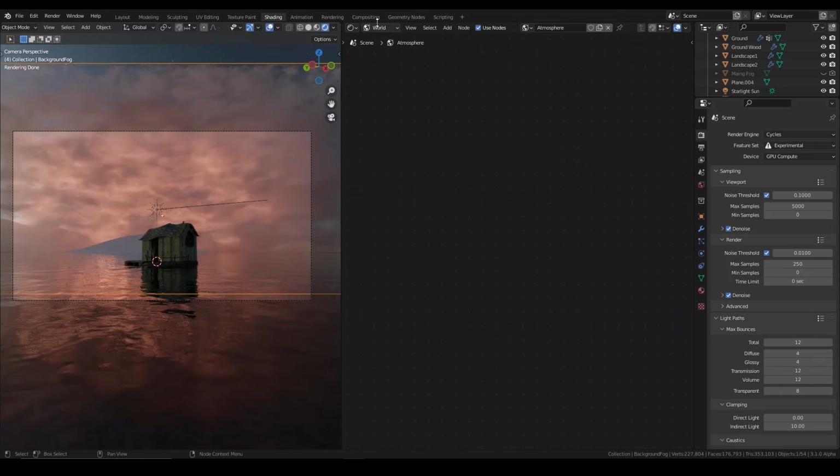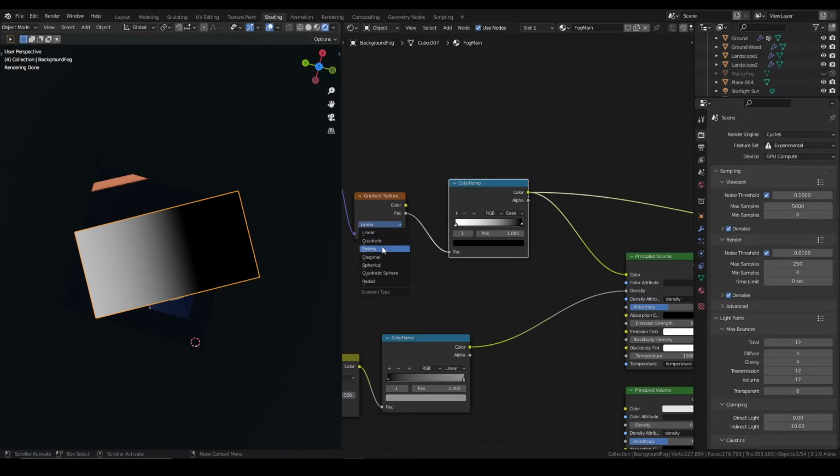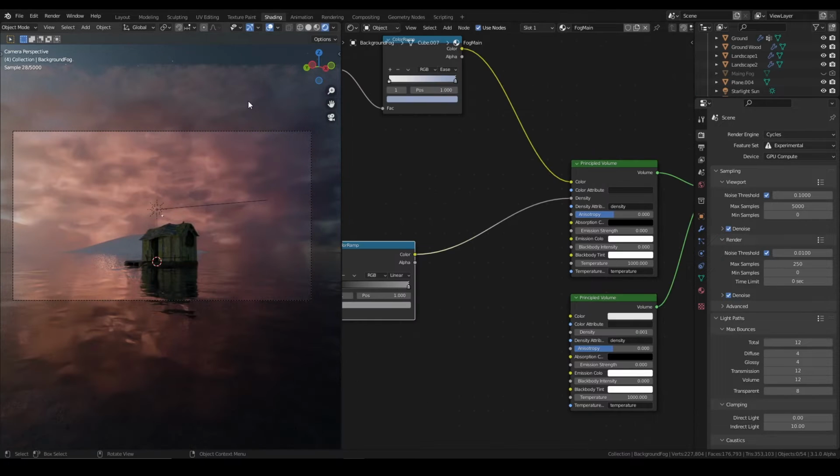Anyway, I finally did my fog. It's not complete, but it works for now. I put a color ramp in my volume cube so that the right side is more bluish than the left side. Then I attack the trees.